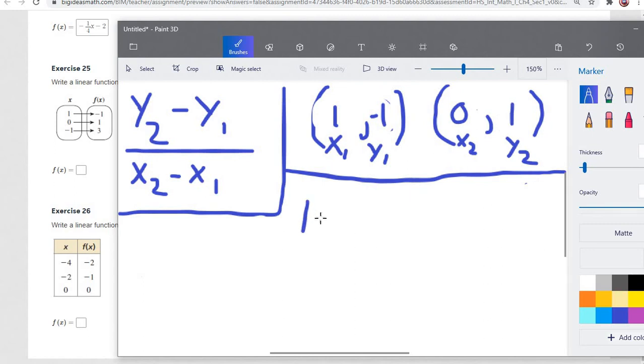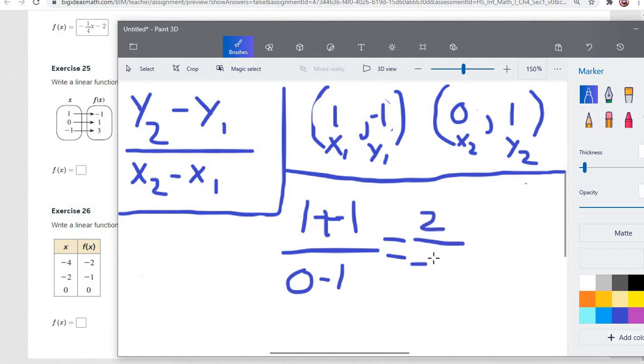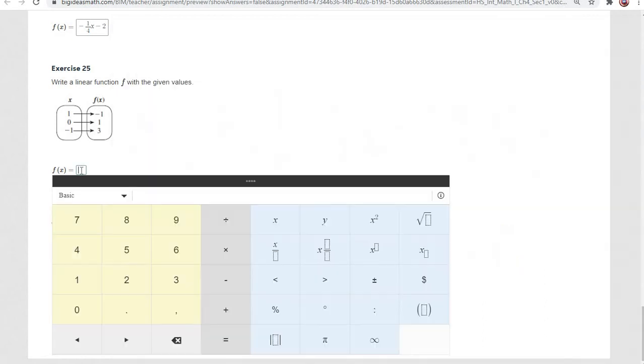So let's do the math here. 1 minus -1. Remember, that just means 1 plus 1. And then the bottom number is 0 minus 1. So 1 plus 1 is 2, and 0 minus 1 is -1, so -2 is going to be our slope, and we said 1 is our y-intercept, so our equation is -2x plus 1.